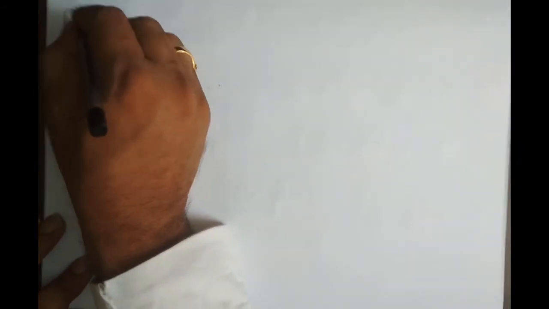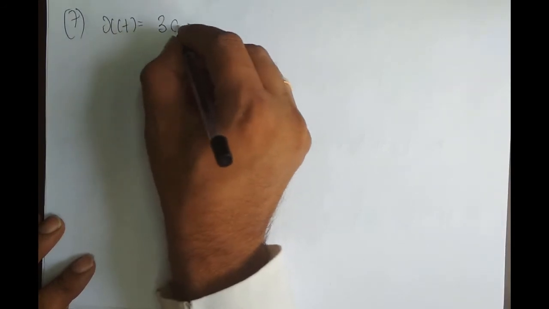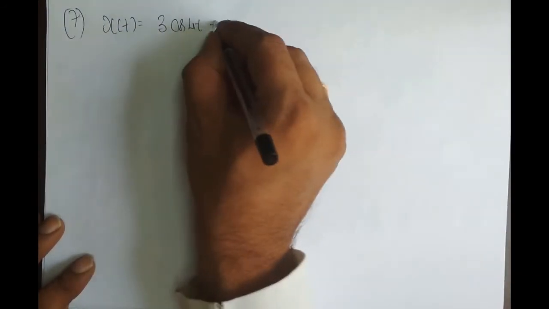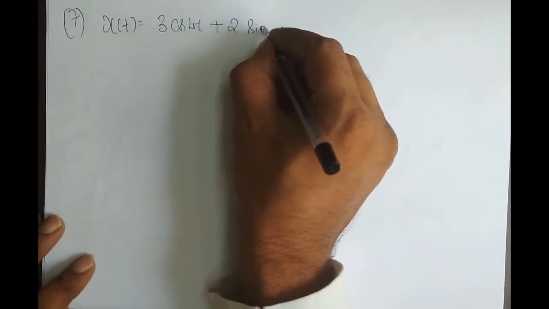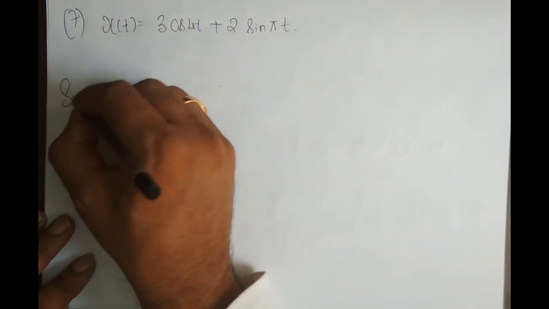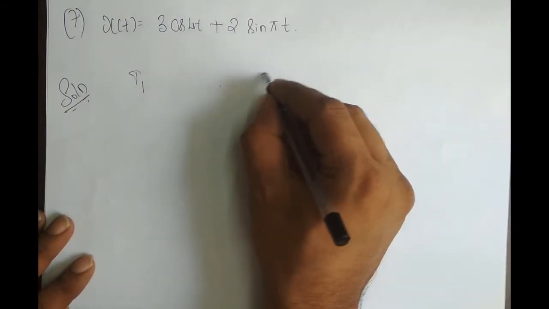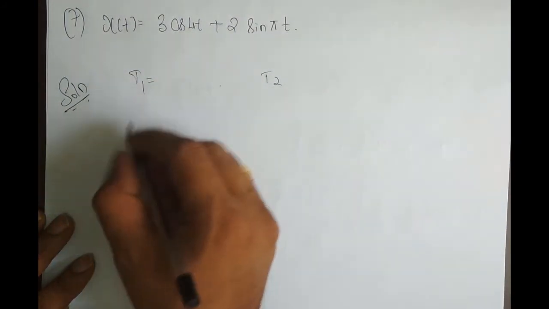Problem number 7: x of t is equal to 3 times cos of 4t plus 2 times sine of pi t. Solution. I need to find T1 and T2. What is the value of T1 here?